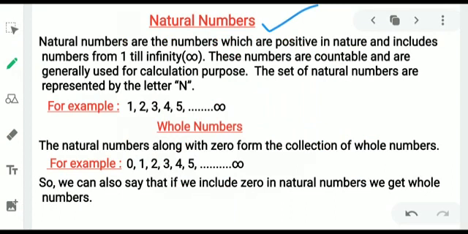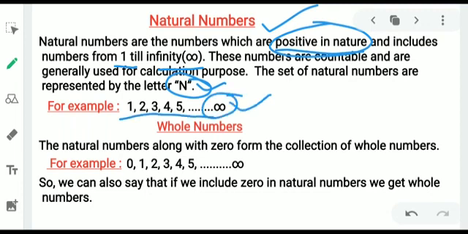Let us read what is written. Natural numbers are the numbers which are positive in nature and include the numbers from 1 till infinity. These numbers are countable and are generally used for calculation purposes. The set of natural numbers is represented by the capital letter N of the English alphabet. So natural numbers are always positive in nature. For example, as you can see on your screen, 1, 2, 3, 4, 5 till infinity. It is the sign of infinity.